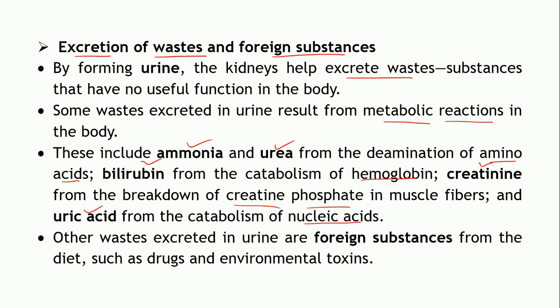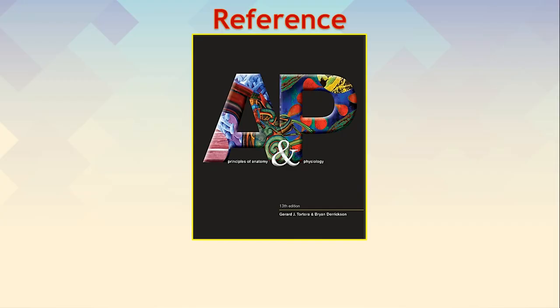Apart from that, certain foreign substances are also excreted via the urine. For example, those entering the body in the form of diet, or the drugs and medicines which you take, are metabolized, and the metabolites or the drug as such may be excreted in the urine. That is a very important method of elimination of drugs. Of course, apart from that, environmental toxins are also eliminated by the urine. So, these are some of the important functions of the kidneys.